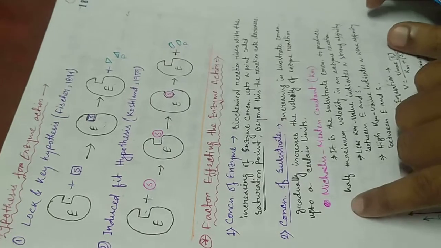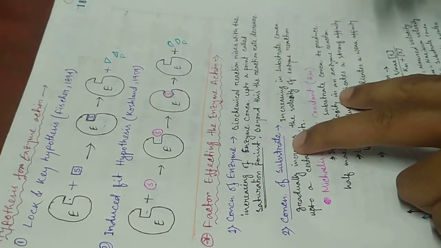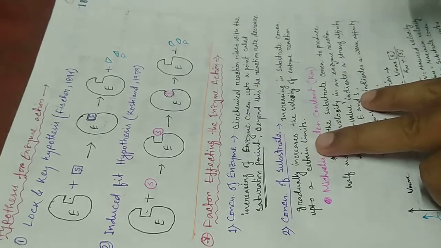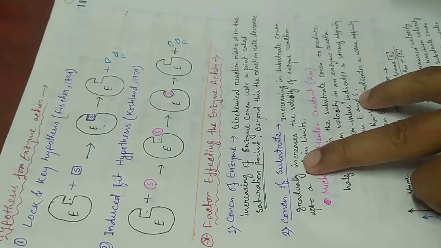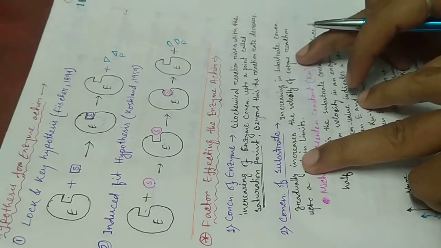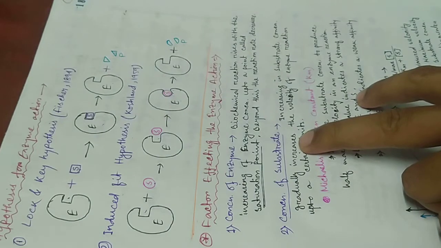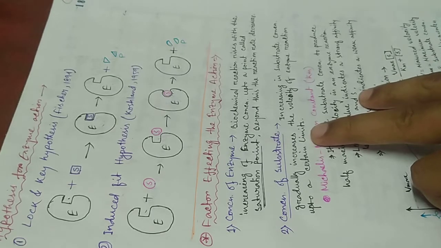Then the next point is concentration of substrate. If we gradually increase the substrate concentration, the velocity of the enzyme reaction increases up to a certain limit. Means as previously, if we increase the substrate concentration in a chemical reaction, then it also increases the enzymatic reaction rate up to a certain limit. After that, the reaction rate will decrease.